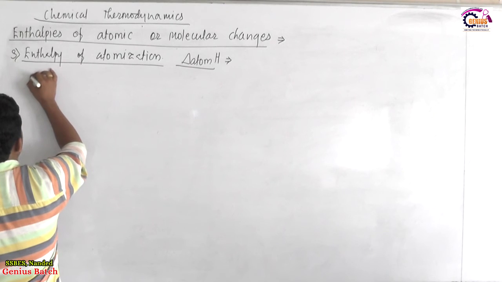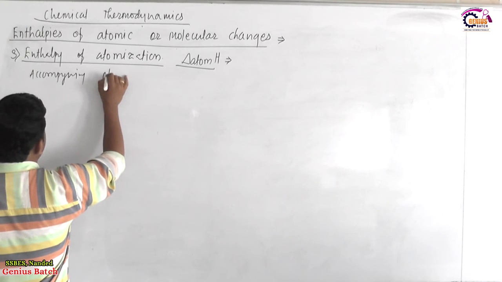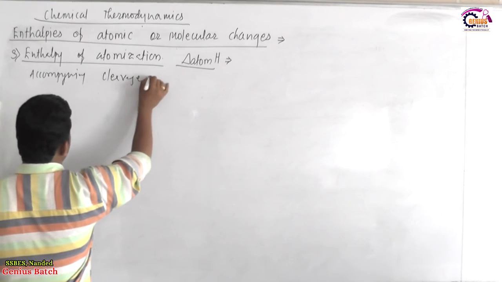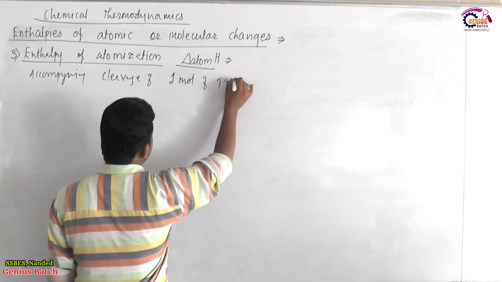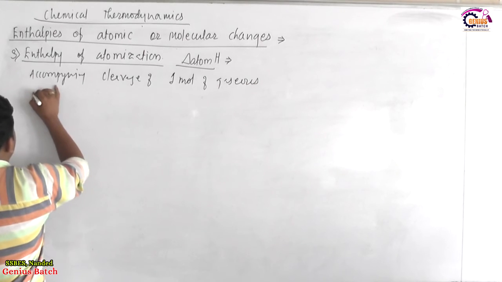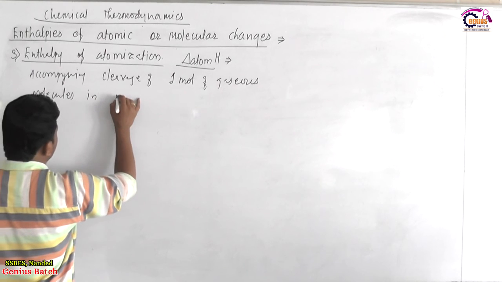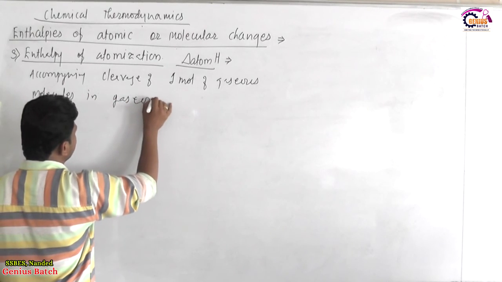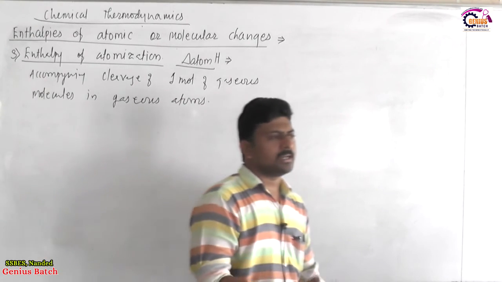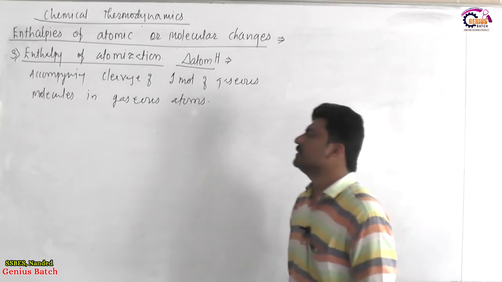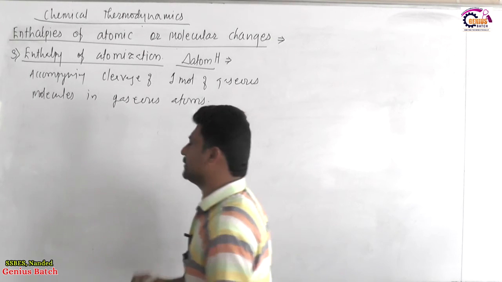It is the enthalpy change accompanying cleavage or breaking of 1 mole of gaseous molecules into gaseous atoms, into constituent gaseous neutral atoms. The enthalpy change accompanying this particular change is called enthalpy of atomization.